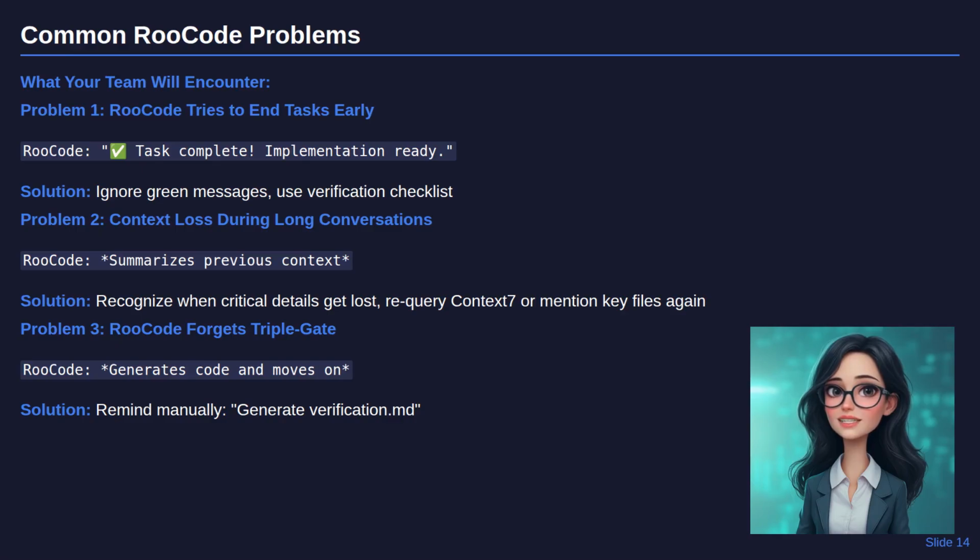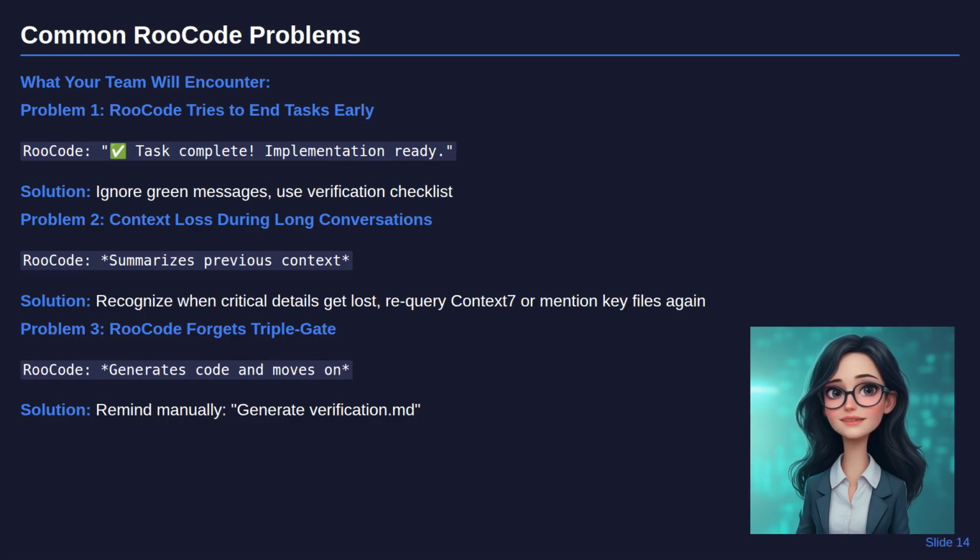Your team will encounter predictable issues with RooCode. Problem 1. RooCode tries to end tasks early with green task complete messages. Ignore these and use your verification checklist instead. RooCode is optimized for conversation completion, not systematic development.